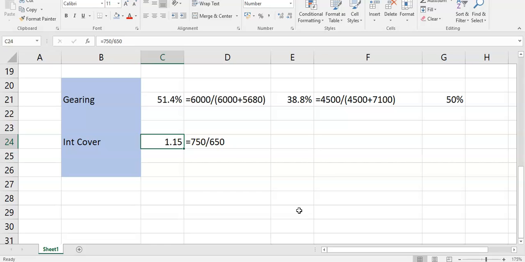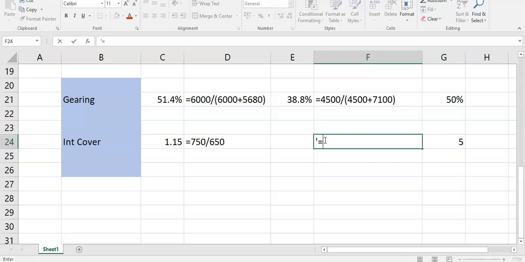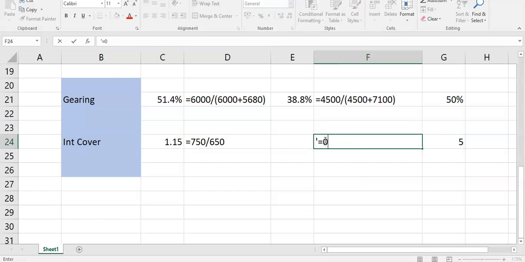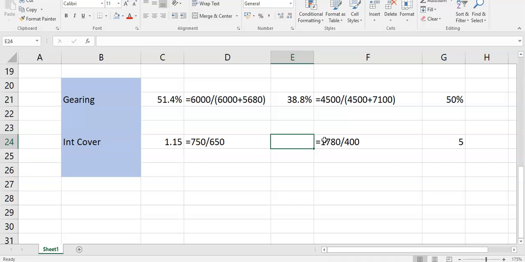That's not even including the loan repayments. So 1.15, that's quite low when you think the industry average is 5 times. And last year, when you had much higher profits, you had 1780 over interest of 400. So last year, the interest cover was 4.4 times, much closer to the industry average.